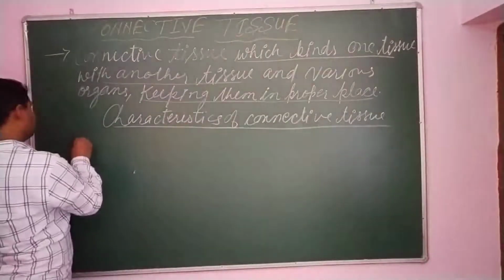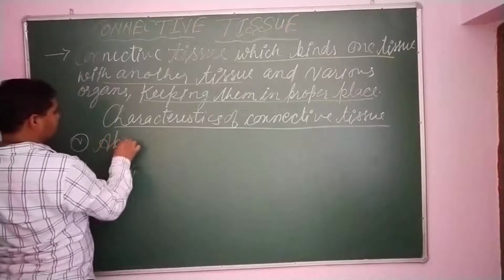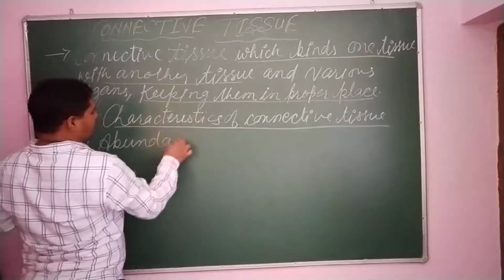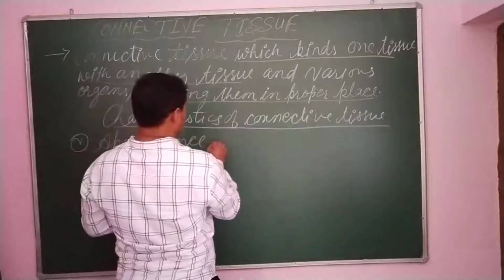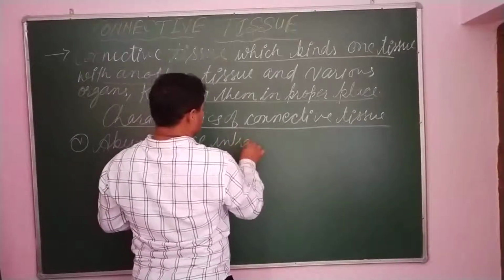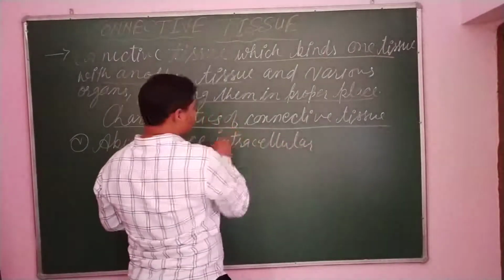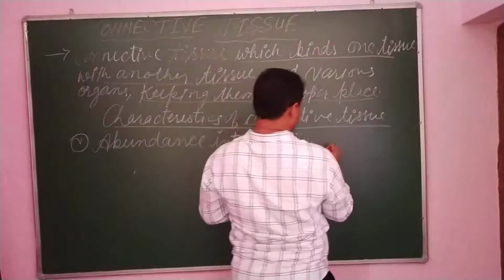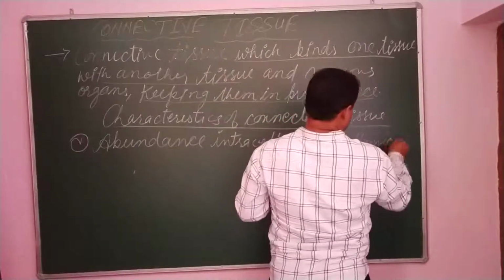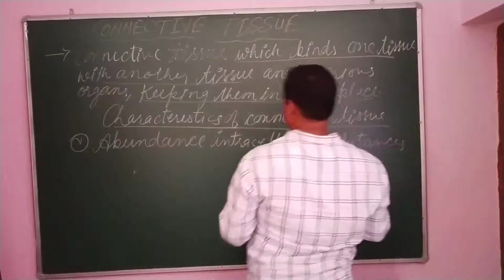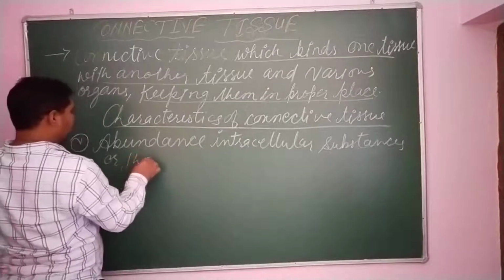First is abundance of intracellular substances or the matrix.